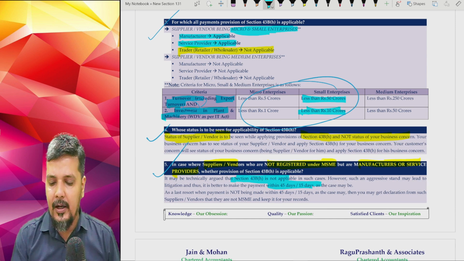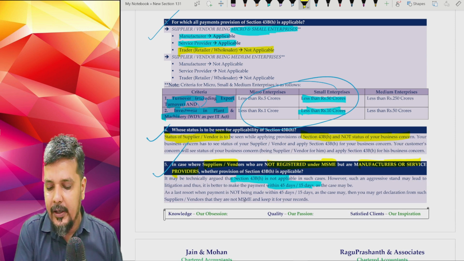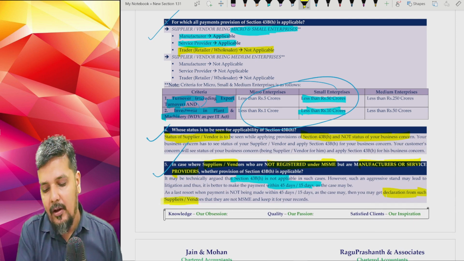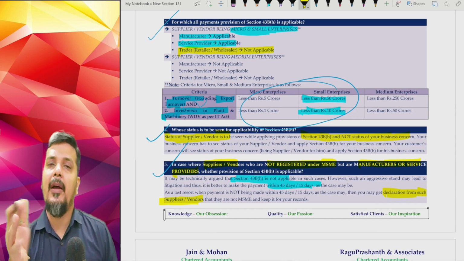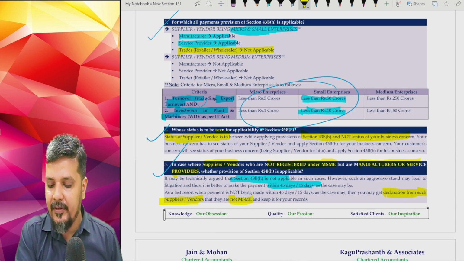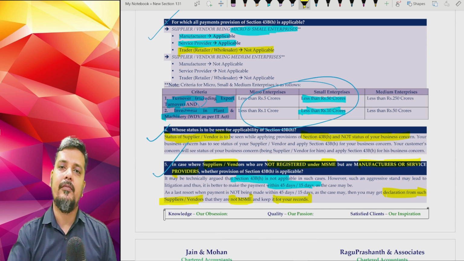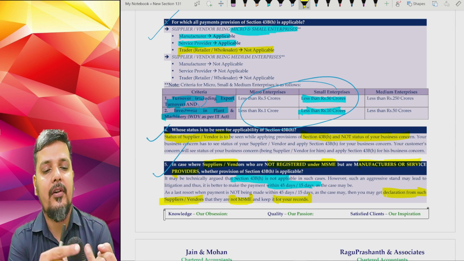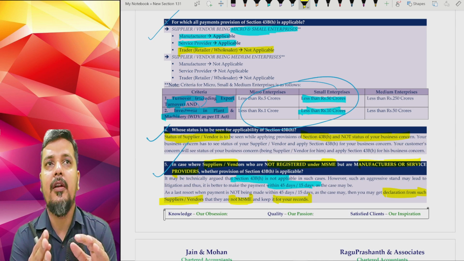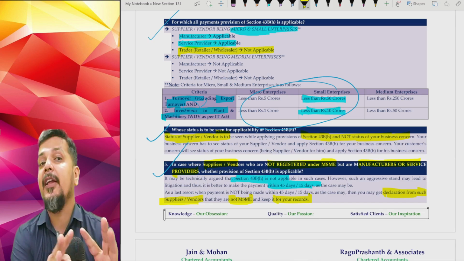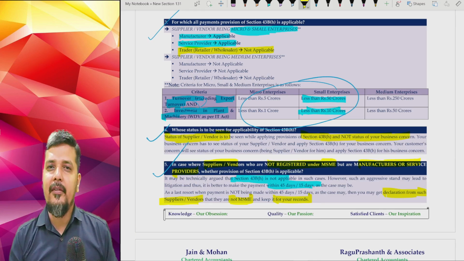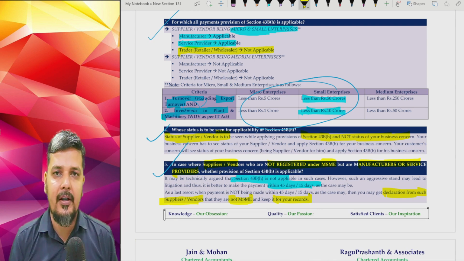Or if at all that is not possible, make sure that you get a declaration from such manufacturers or service providers who are micro or small enterprise, that they are not MSME, and keep it for your records. So yes, you may very well argue that your vendor who is a manufacturer or service provider is technically micro or small enterprise, but not registered under MSMED Act. So even in such cases, technically we may very well argue it is not applicable, but it is better and safer to make the payment within 45 days or 15 days.